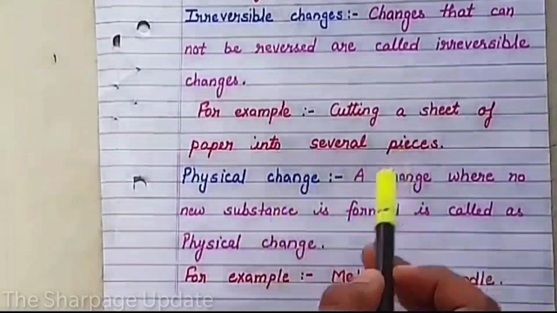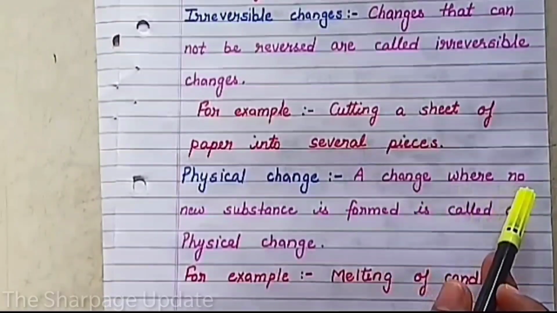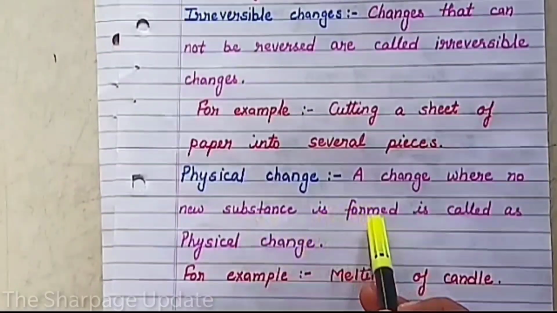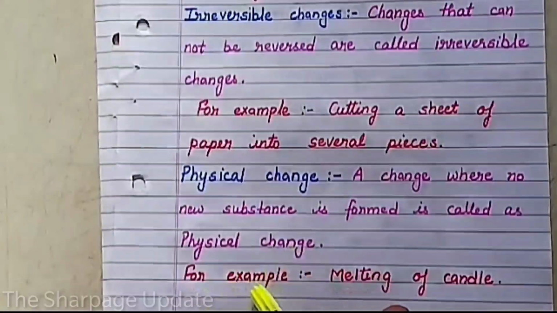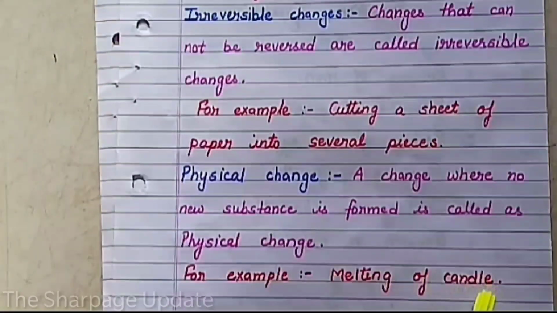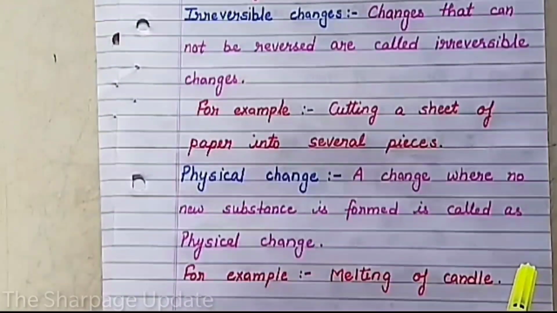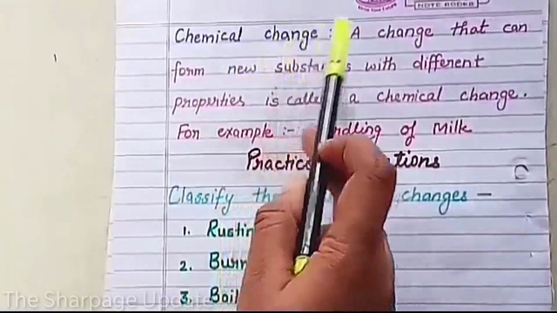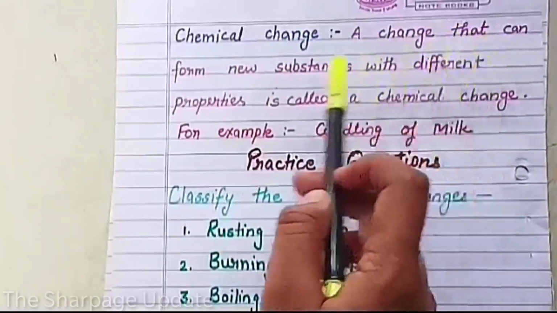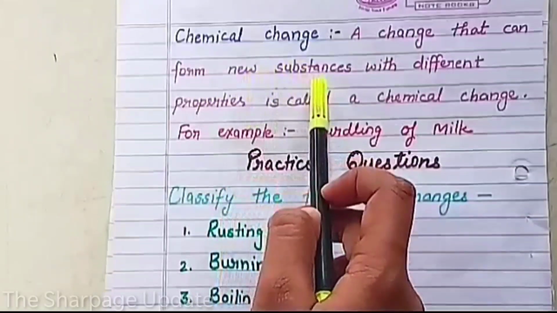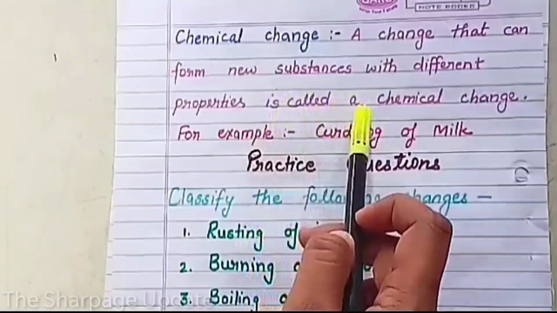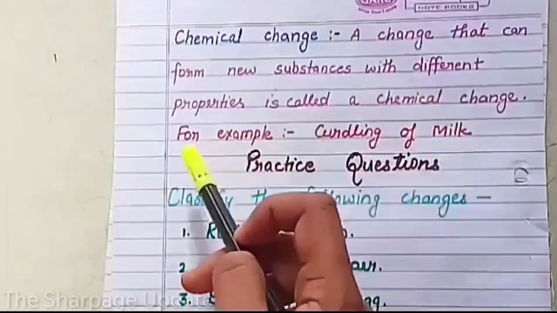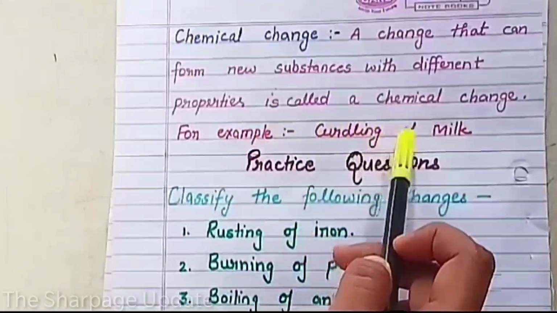Physical change. A change where no new substance is formed is called a physical change. For example, melting of candle. Chemical change. A change that forms new substances with different properties is called a chemical change. For example, curdling of milk.